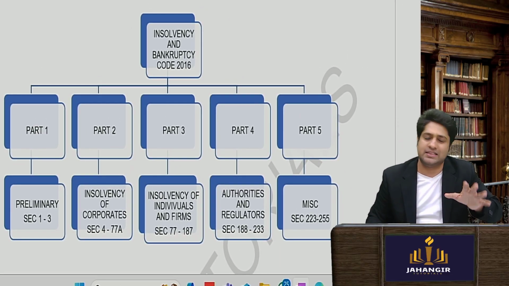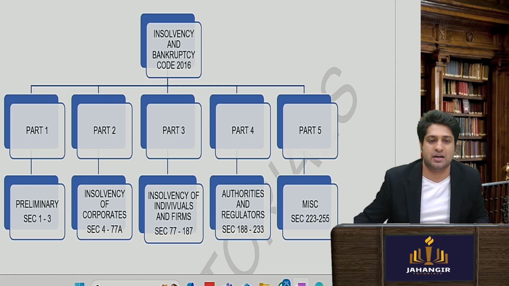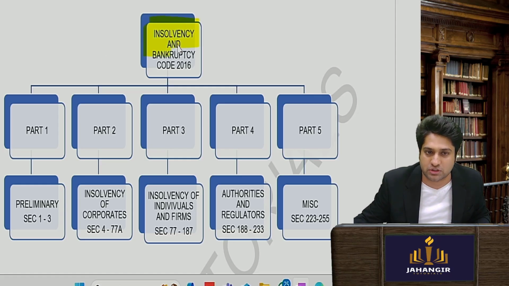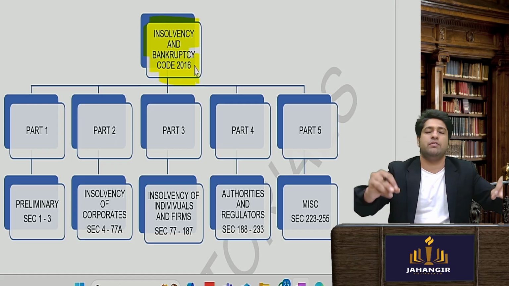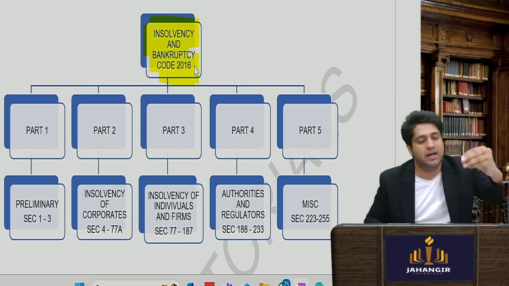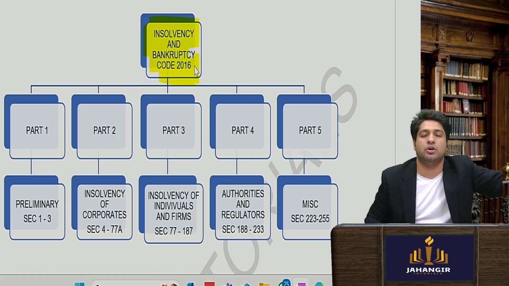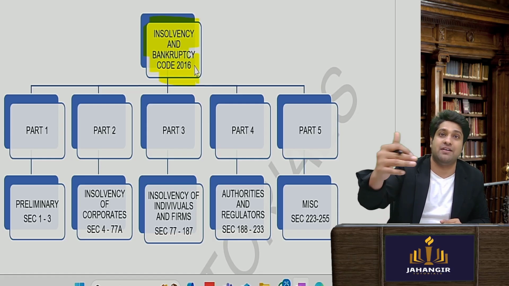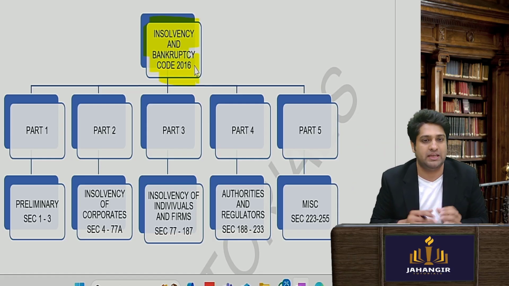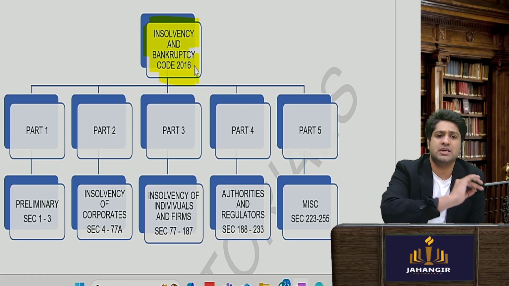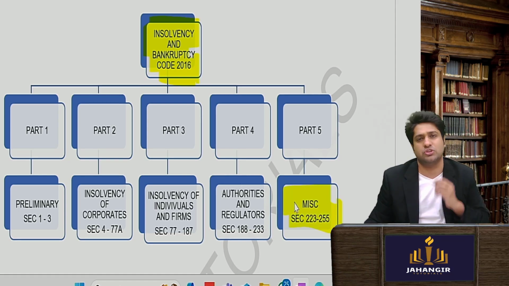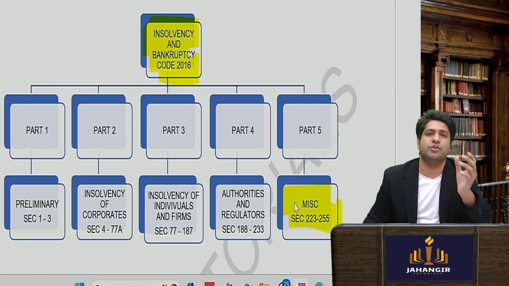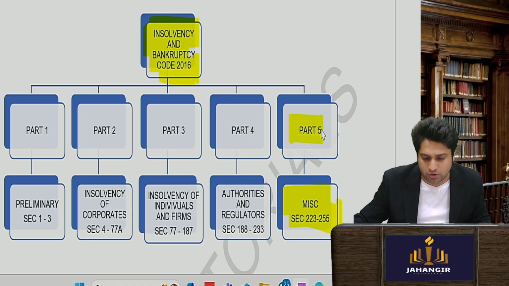Then they said let's do something, we need to make our country better. So what did we do? We introduced the IBC code 2016. So beautiful, we understood the object of the act. It is to promote entrepreneurship, to establish IBBI, to revive and restore the company, etc. Now IBC code 2016 has in total 255 sections. So it's not a very big act. It is 255 sections divided into 5 parts.